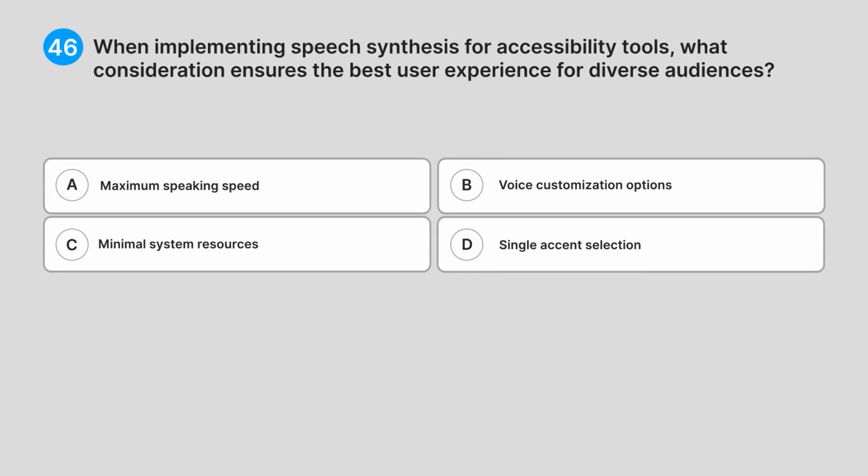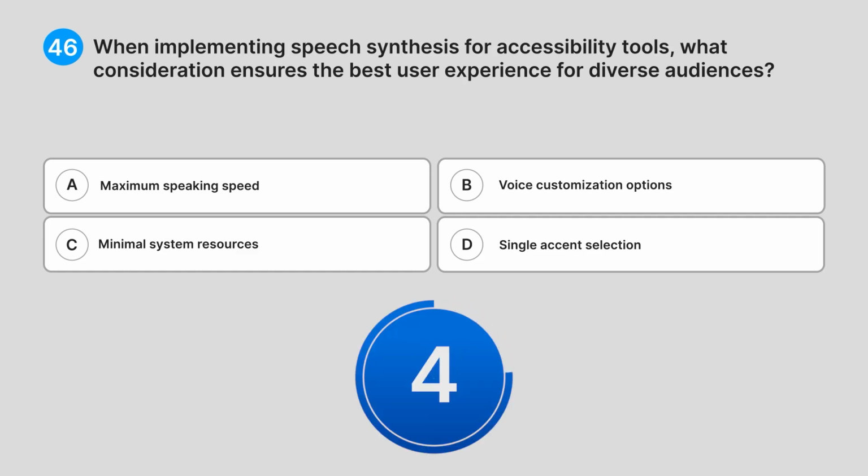46. When implementing speech synthesis for accessibility tools, what consideration ensures the best user experience for diverse audiences? A. Maximum speaking speed. B. Voice customization options. C. Minimal system resources. D. Single accent selection. Do you know the answer?